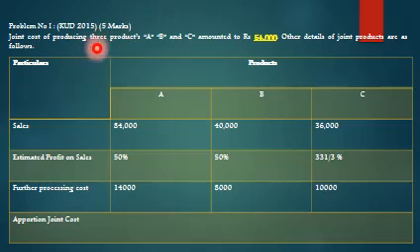So it is asked for 5 marks. Joint cost of producing 3 products A, B, C amounted to rupees 54,000. Other details of joint products are as follows. Particulars: sales, estimated profit on sales, further processing cost. Sales of A, B, C: 84,000, 40,000, 36,000. Profit on sales: 50%, 50%, 33 1/3%. Further processing cost: 14,000, 8,000 and 10,000.